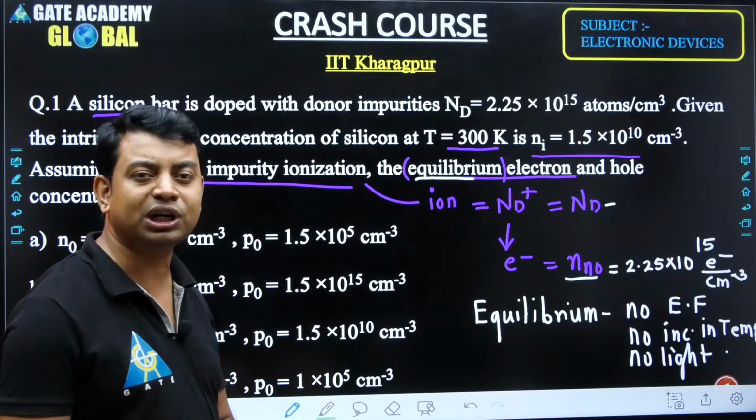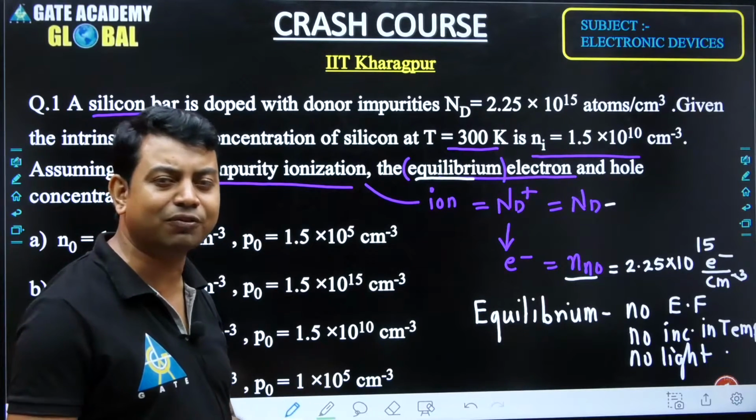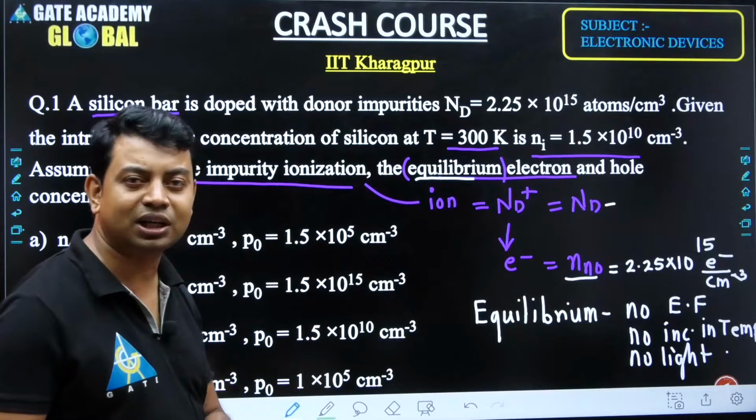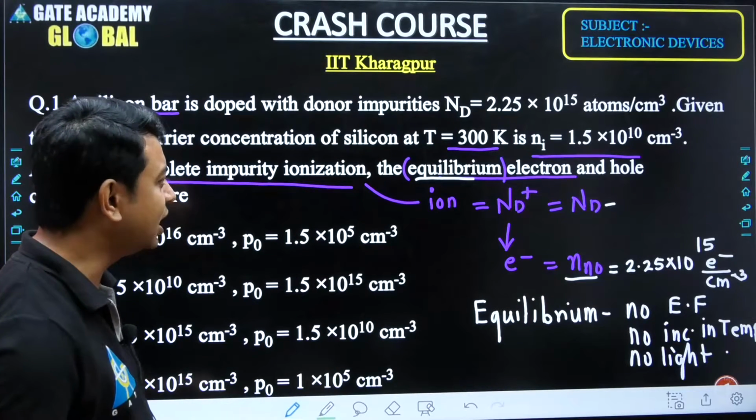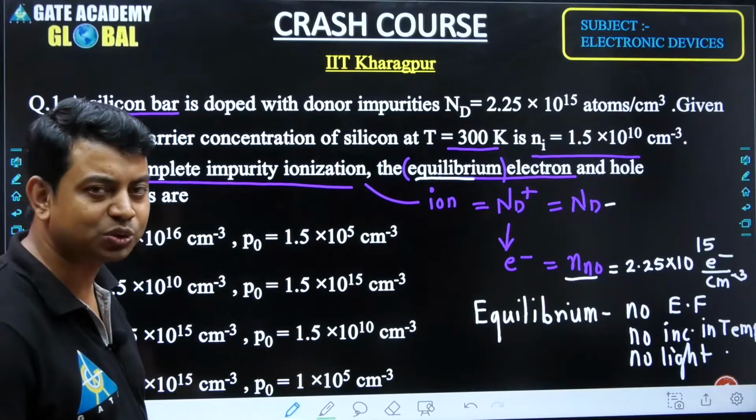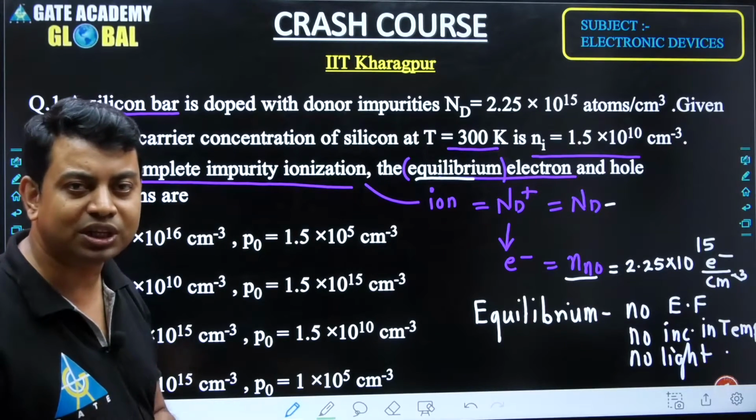What will be the photon rays that has been applied? What is the intensity of light that is above this 300 Kelvin? That is nothing but a non-equilibrium condition. So I think I have given so much analysis on this question. I would like to move to the next question.